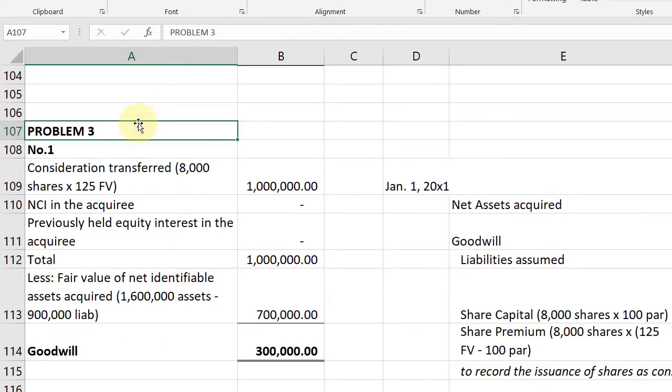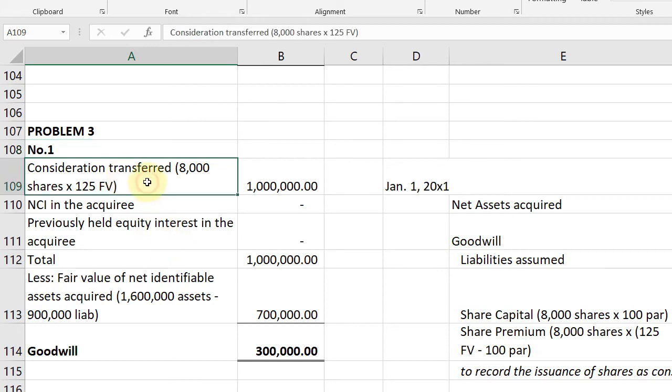We now go to problem 3. Problem 3 is all about how to deal with acquisition costs and share issuance costs. Okay. Number 1, it deals with dalawa. You have the acquisition cost and then the share issuance cost.